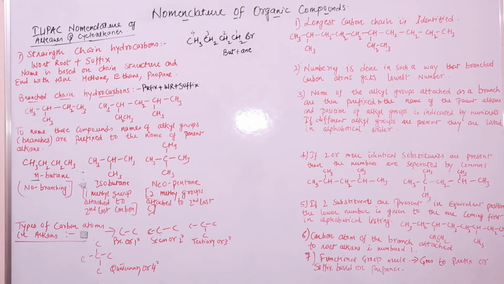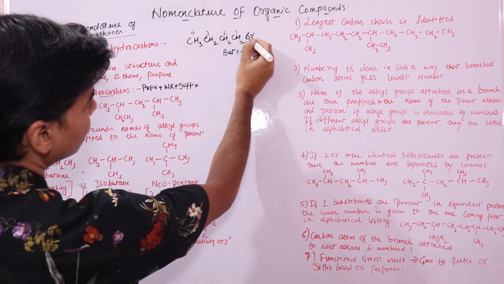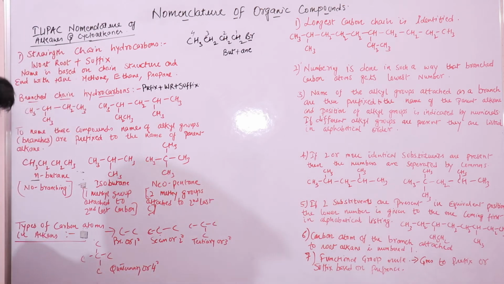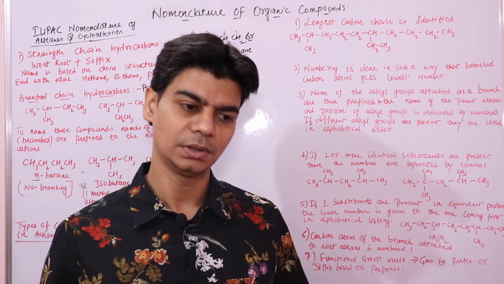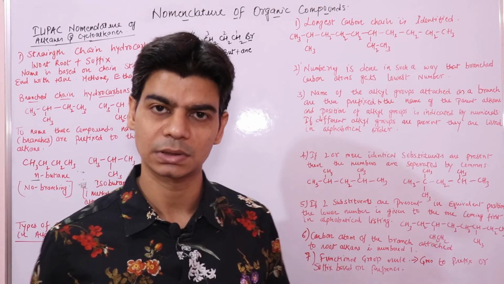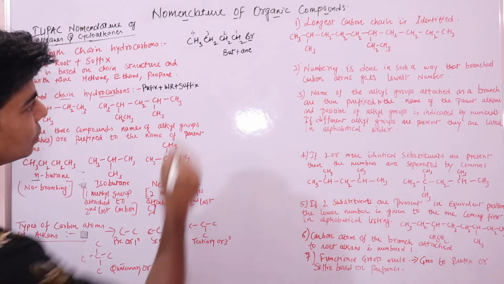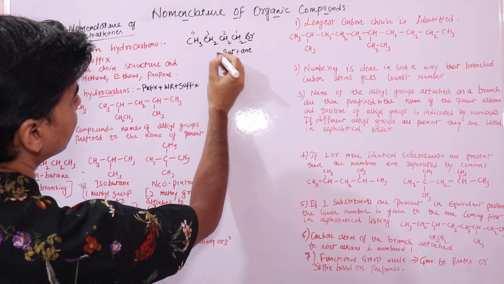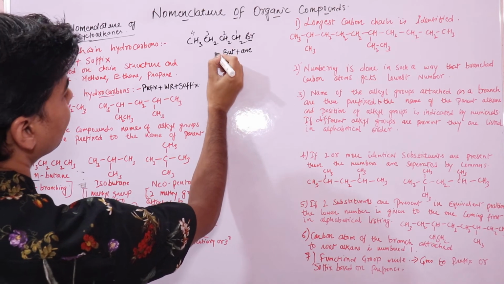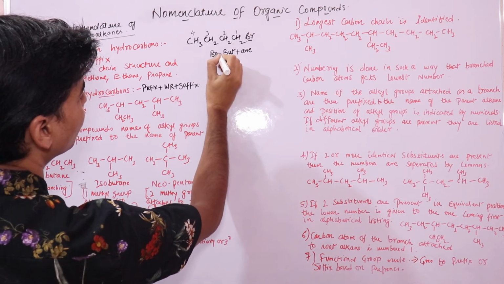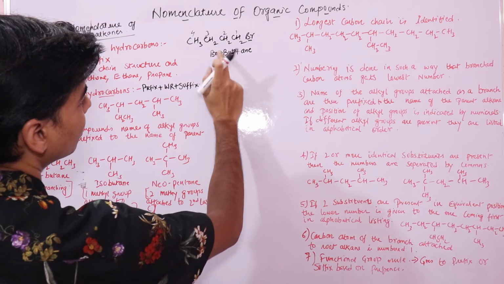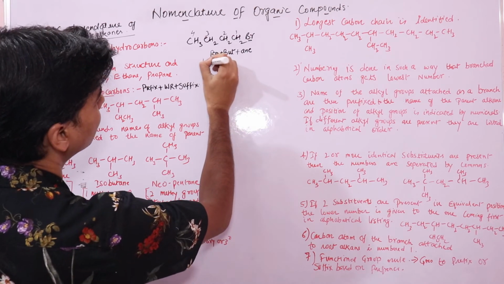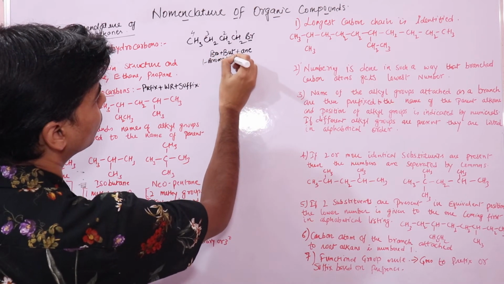So where will this go? This is a halogen. Like I said, bromo, chloro, fluoro, all these are not functional groups, they would go in prefix. These are substituents. This bromo here is a substituent, so it will go in place of the prefix. It would be like this: bromo. So it would be 1-bromobutane. It's a compound named 1-bromobutane.